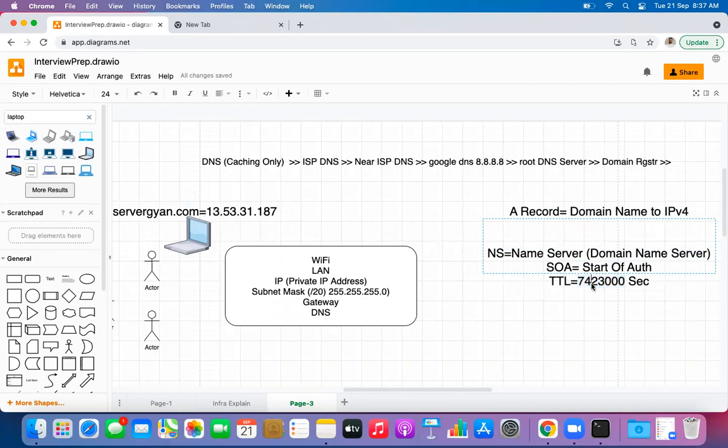Because I have said very clearly that for this much time, 74,230 seconds, this IP address will remain the same. This is the only drawback of having a very high value of TTL.